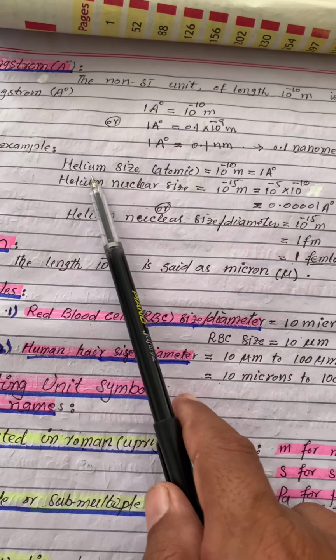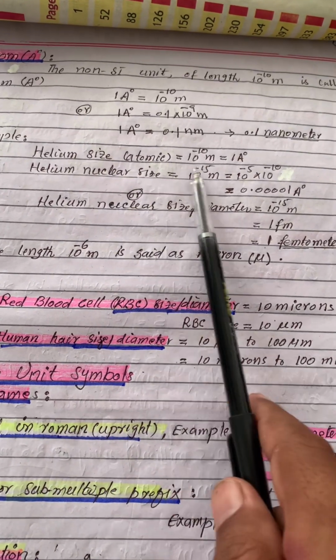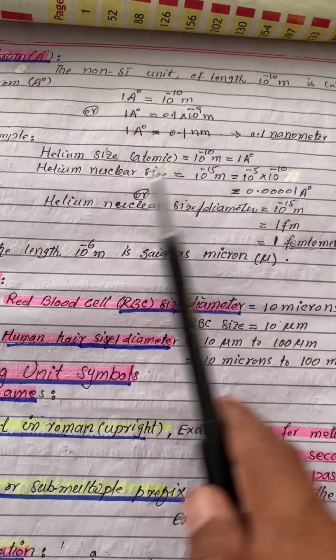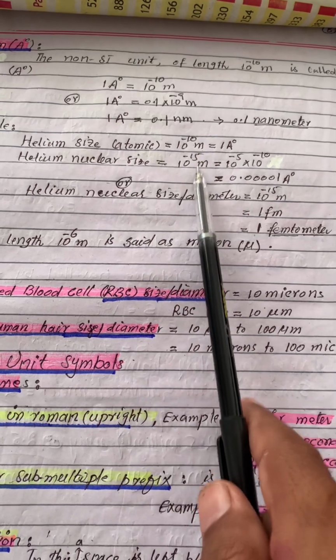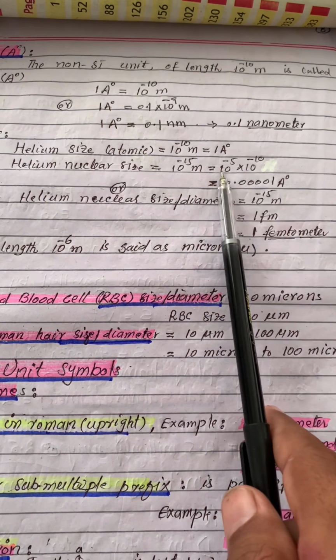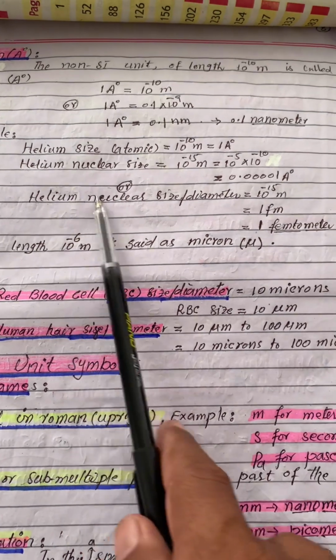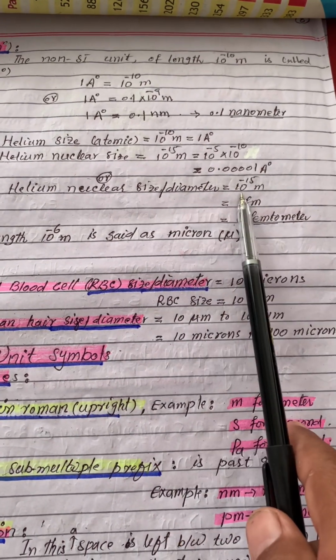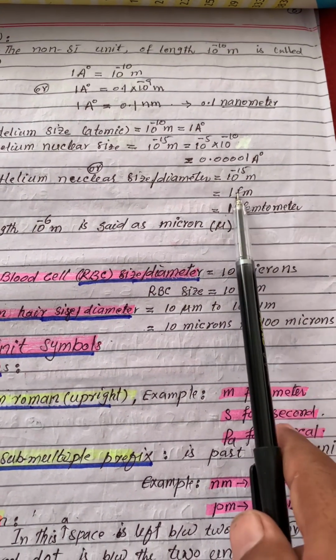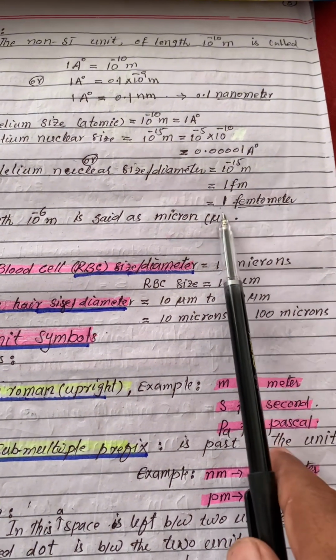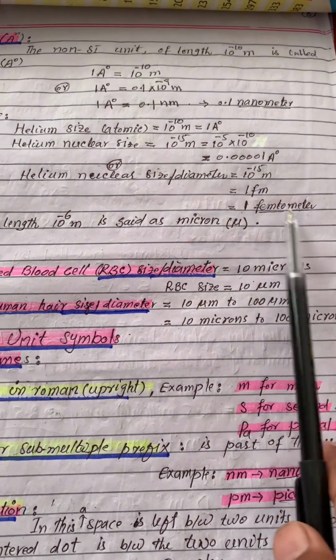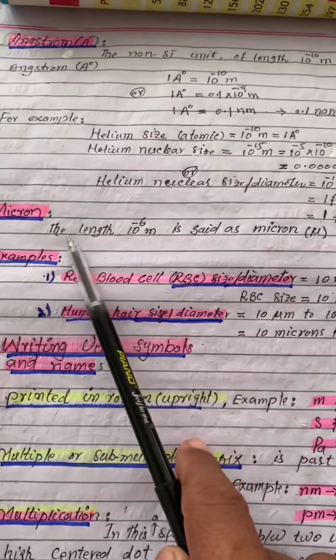Similarly, examples are that of helium. Atomic size equals 10^-10 meter, which is 1 angstrom. Helium nuclear size is 10^-15 meter, so this becomes equal to 0.00001 angstrom. Helium nuclear size or diameter is 10^-15 meter. This can also be written as 1 femtometer, that is, in SI 1 femtometer, or 1 fm.